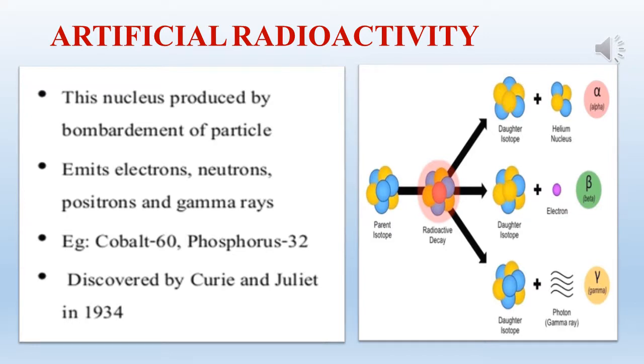After the bombardment, this results in the emission of invisible radiation and elementary particles like photons, mesons, positrons, etc. During a disintegration, the nucleus which undergoes disintegration is called the parent nucleus. Disintegration means energy released during radioactive decay.